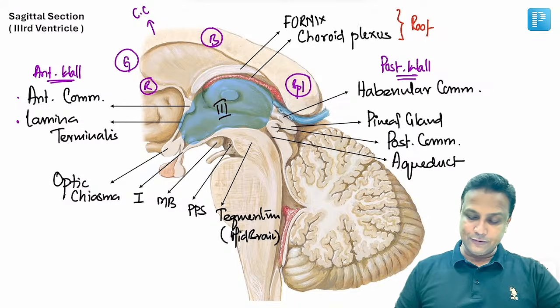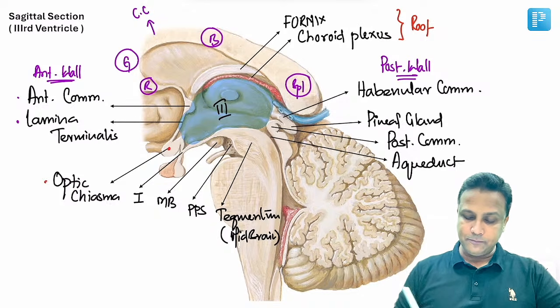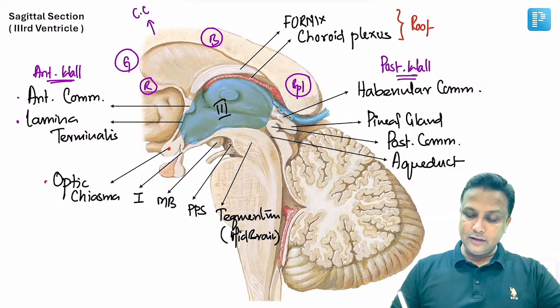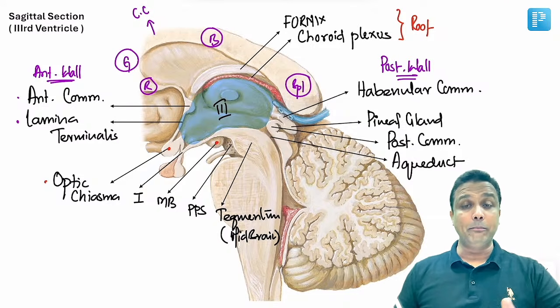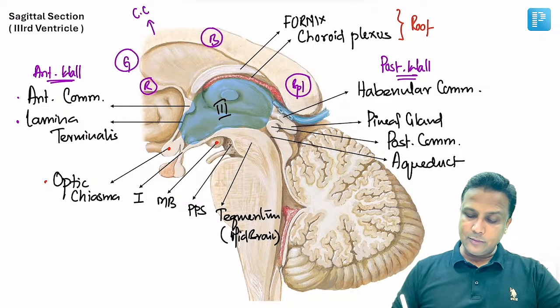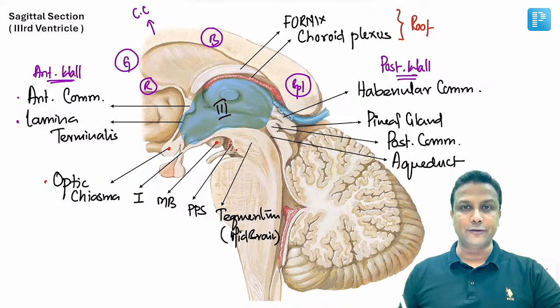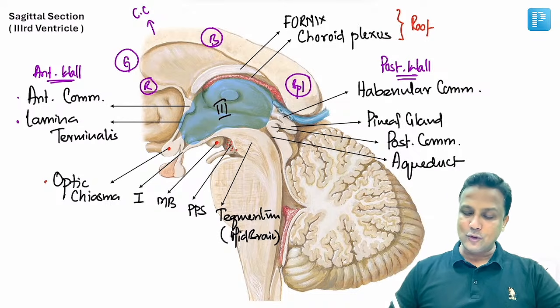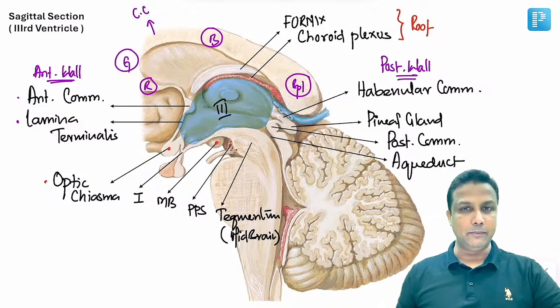In the floor, first you'll be able to see this crossing here, and this crossing will be the optic chiasma. And then you'll be able to appreciate the infundibulum here, which is getting attached to the pituitary gland here. And then this body here will be the mammillary body. And then you're able to appreciate perforated substance here, which is referred to as posterior perforated substance. And yes, of course, this will be the tegmentum part of the midbrain.